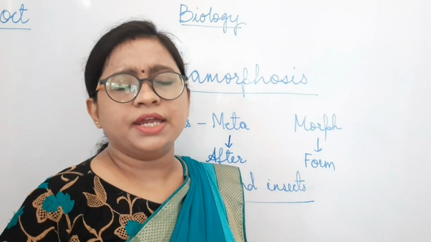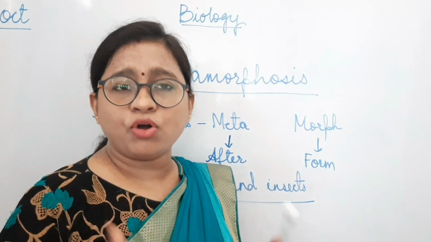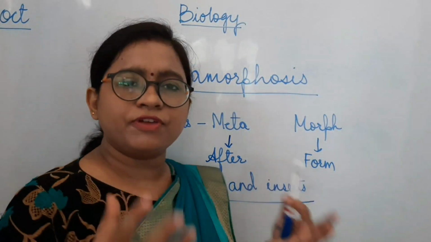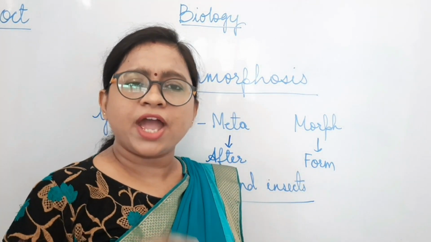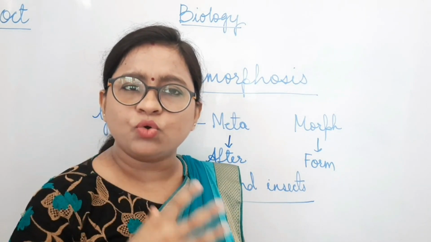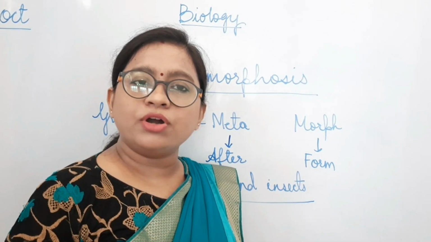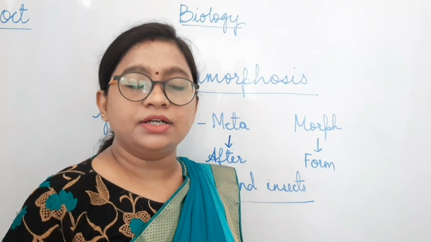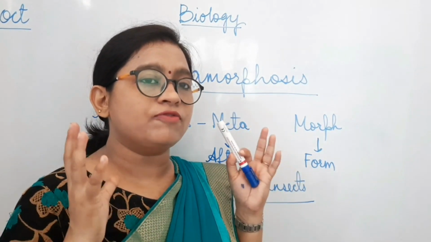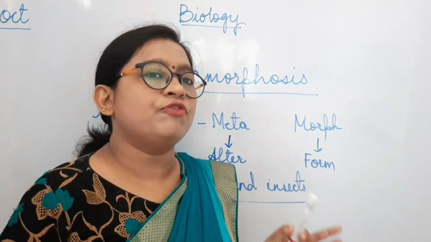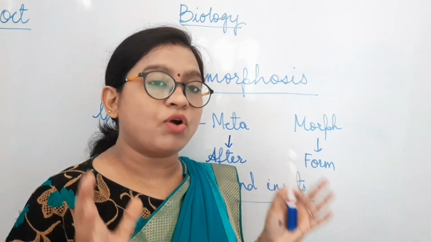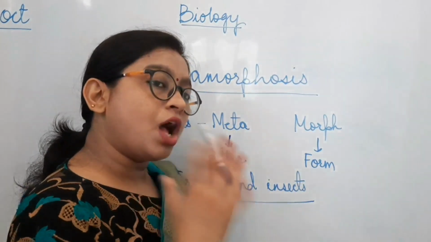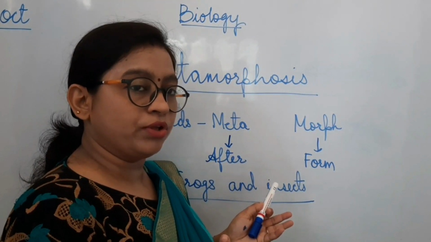Means butterfly, housefly, mosquitoes and frogs. These are very common all around us. So have you ever seen how they undergo the development process, how the body goes through different kinds of changes before becoming an adult? If you have never observed, try to observe from here on and you will see what I'm actually talking about, how the metamorphosis process is going on.